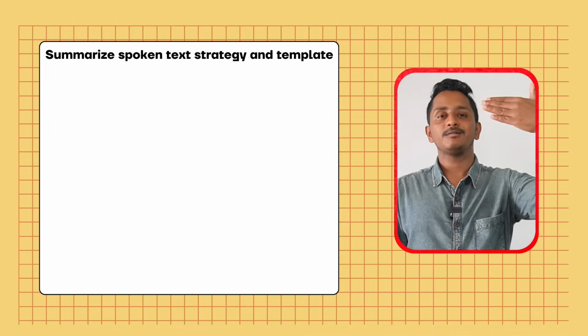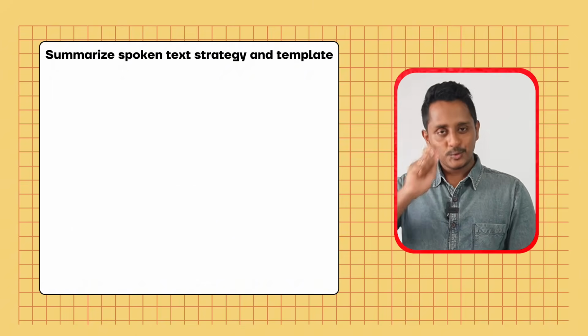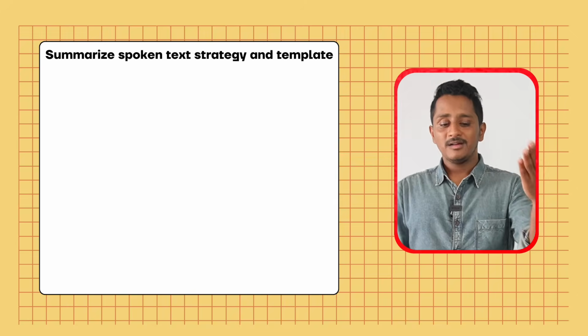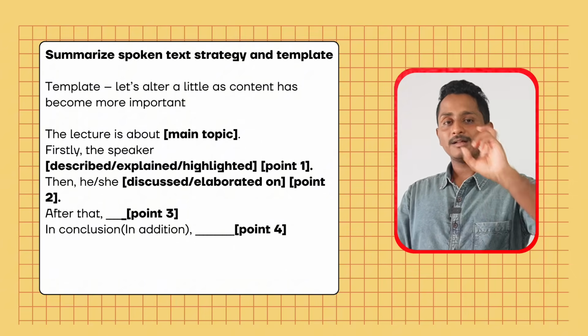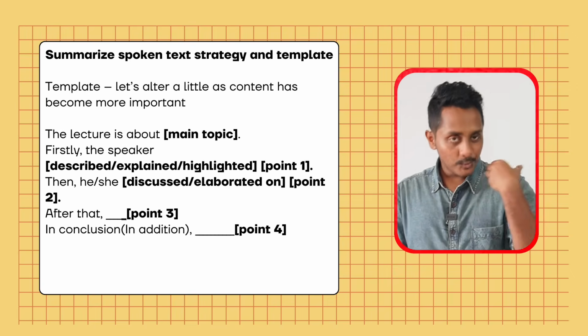The template for summarize spoken text, let's alter it a little bit. Very soon I'm going to make a detailed video as well. Let's use less of a template, more of a structure, giving more room for students to write as much data as possible, because content score has gone up. The lecture is about, firstly, the speaker described, explained or highlighted, then he discussed, he elaborated. After that, you write on your own.